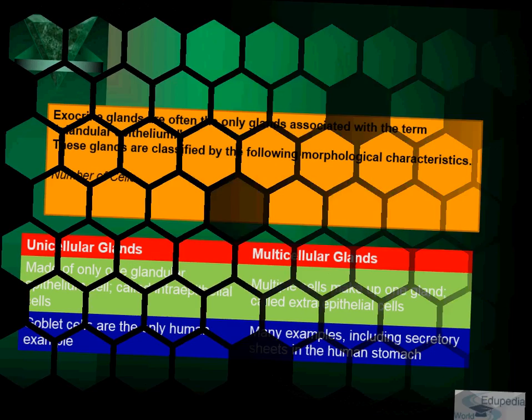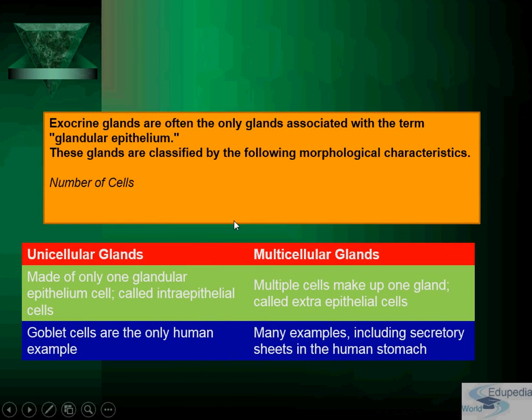Exocrine glands are often the only glands which are associated with the term glandular epithelium. As I have told you, they are divided on the basis of the number of cells into two: unicellular and multicellular glands. Unicellular glands are made up of only one glandular epithelium cell, which is called an intraepithelial cell. Multicellular glands, in contrast to unicellular glands, make up only one gland, and they are called extraepithelial cells.